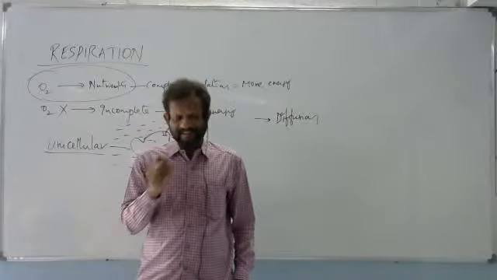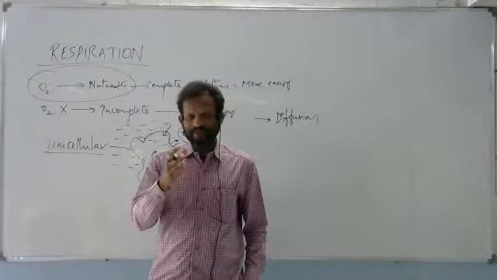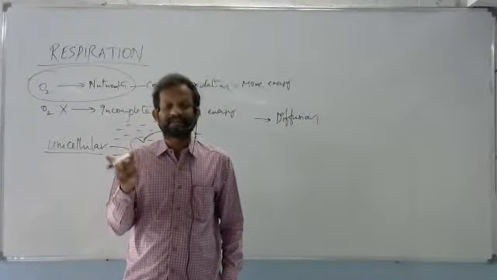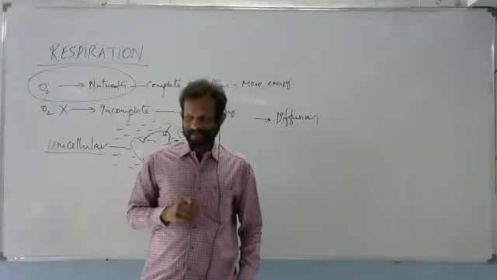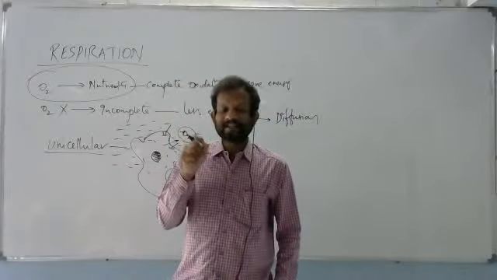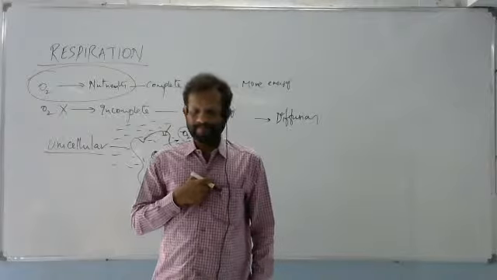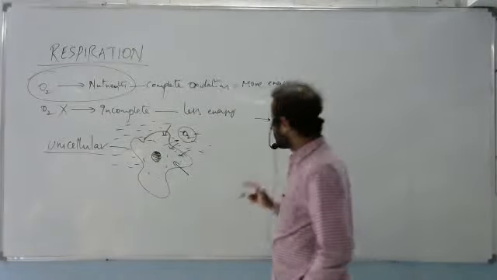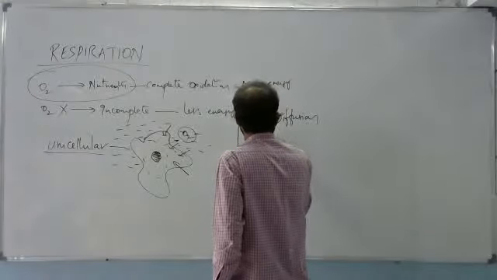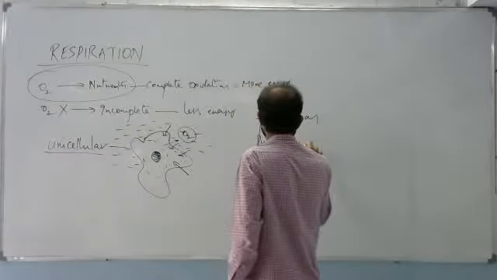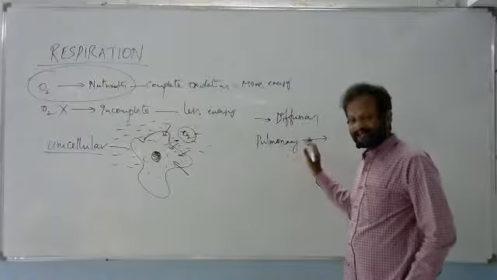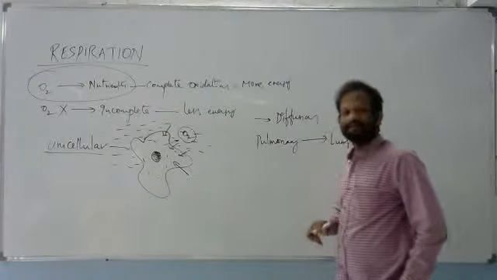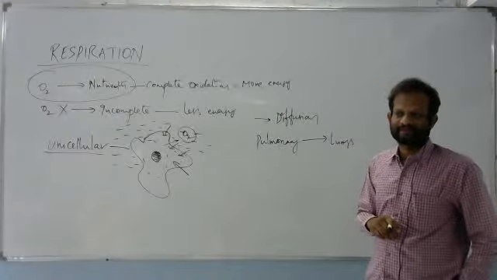In that respiratory system, you know very well which organs help in exchange of gases, that means lungs. So lungs are respiratory organs in our body. That respiration is called pulmonary respiration. In pulmonary respiration, lungs are the important respiratory organs.